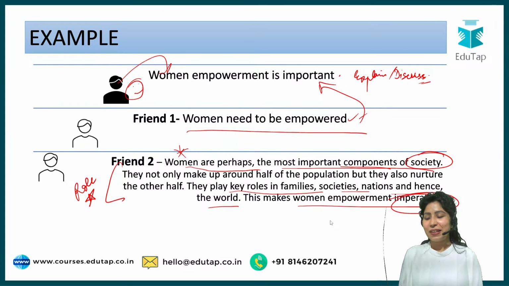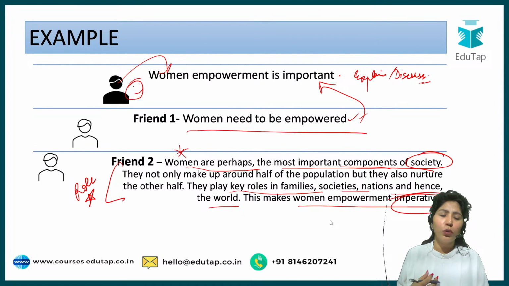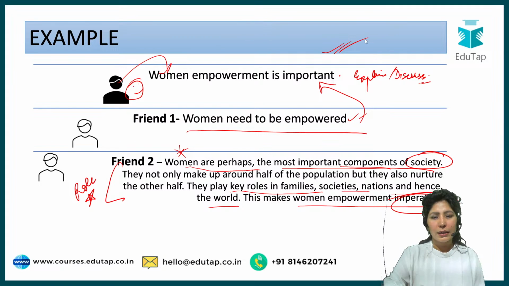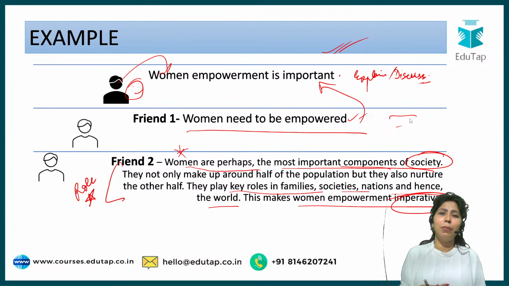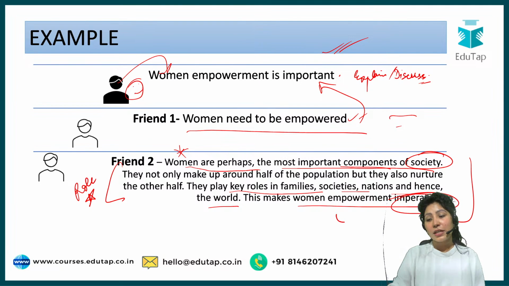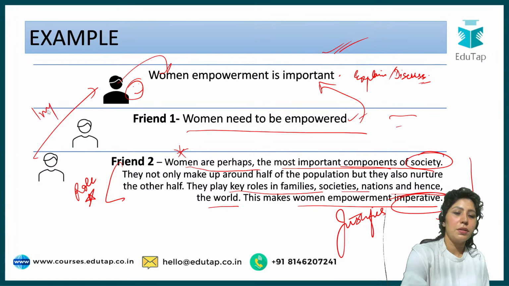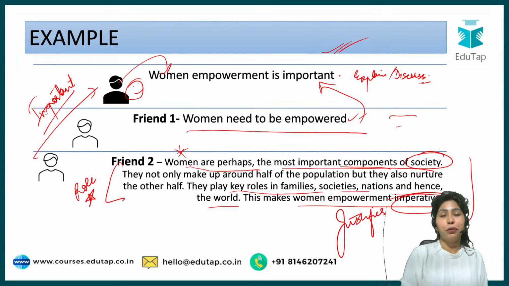So whom do you feel is your closer friend? Whom would you like to talk to? Whom would you feel is actually putting some emotion into what you are saying? You feel that women empowerment is important. Then there is this friend who's just giving a bland statement that yes, women need to be empowered. The second friend actually justifies what you are saying. In a way, what this friend is doing is making you feel important, making your viewpoint feel important to you.